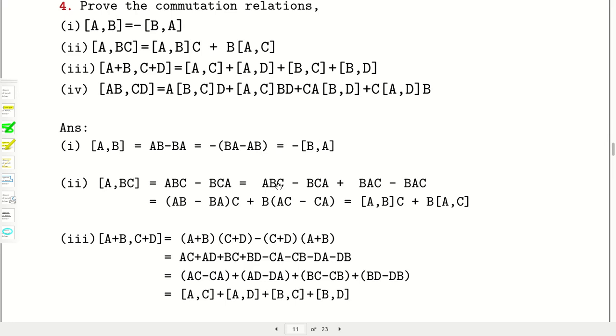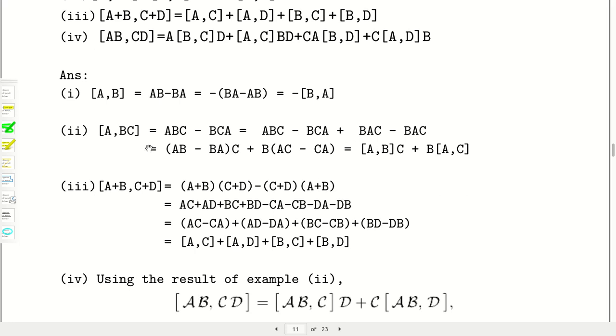Just expand the bracket, that is [A, BC] will be ABC minus BCA. Now add and subtract the same term BAC. I have not written the cap sign here, the operator signs are not there, but it should be understood that those are there. Because of that we cannot write BAC in place of CAB, or ABC. So you have to be careful in writing those. You have to put a cap sign above. For the sake of simplicity of my writing, I have avoided this.